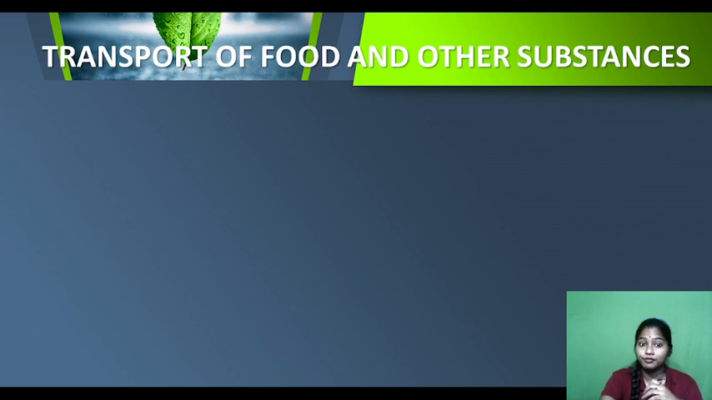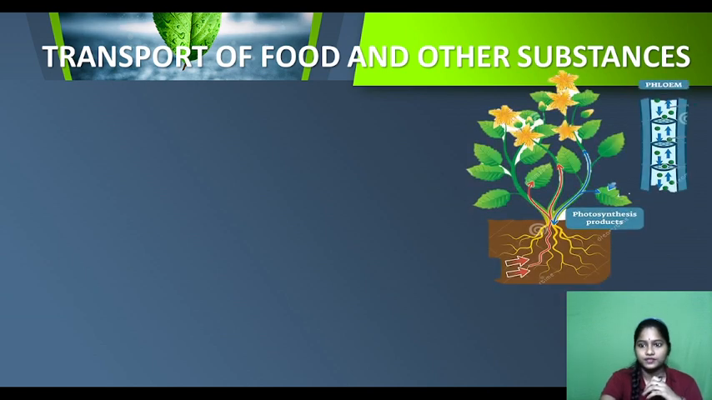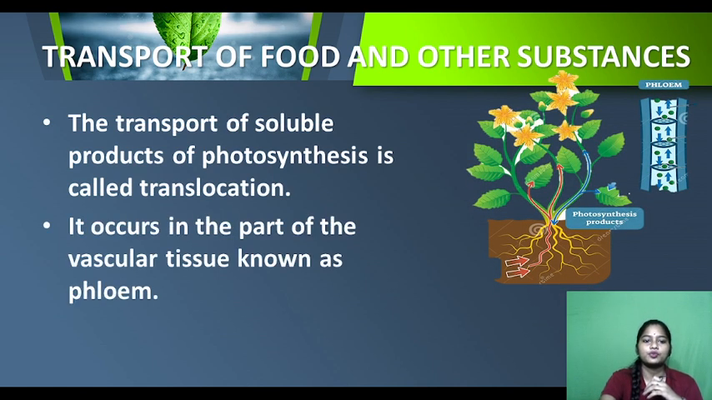Now moving to the next, transportation of food and other substances. Food, phloem, right? So the vascular tissue phloem will help in the transportation of food and other substances. So what will happen? The transport of soluble products of photosynthesis. Which is the product of photosynthesis? The food, right? Carbohydrates, or glucose, yes, is called translocation. So the transportation of food is called translocation.